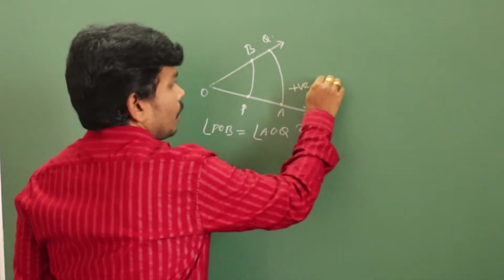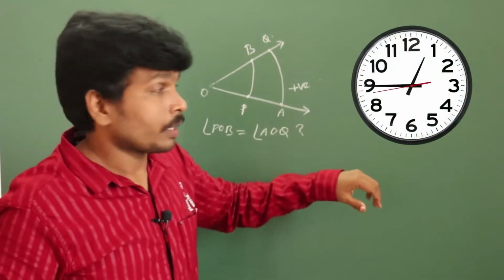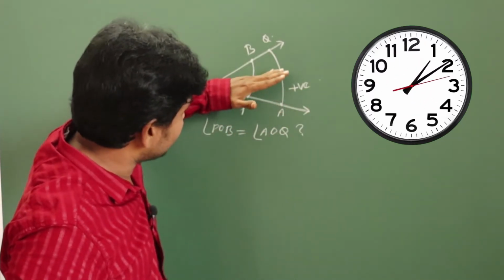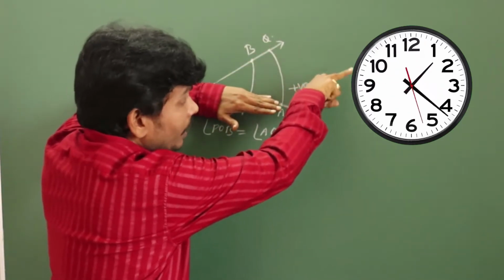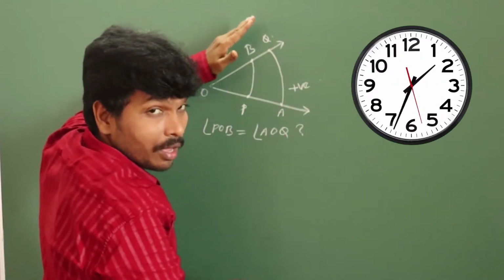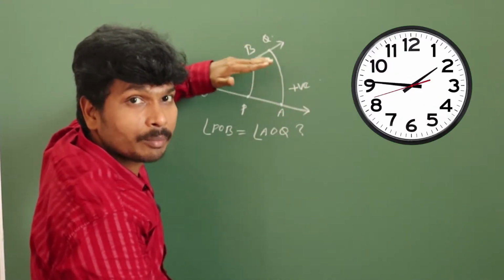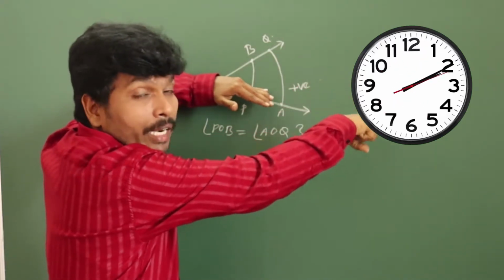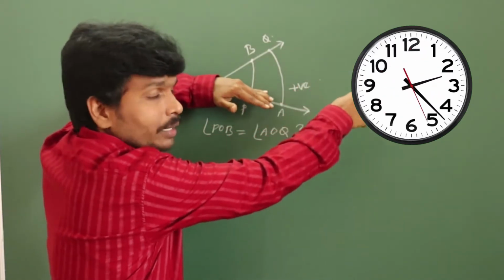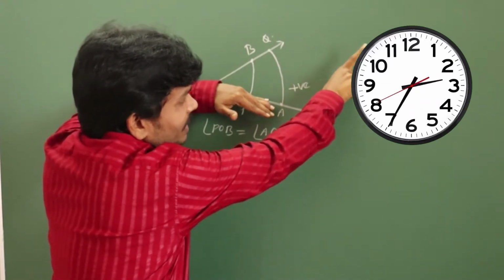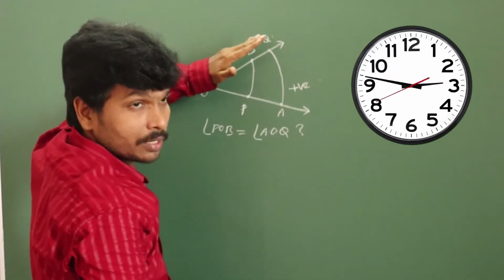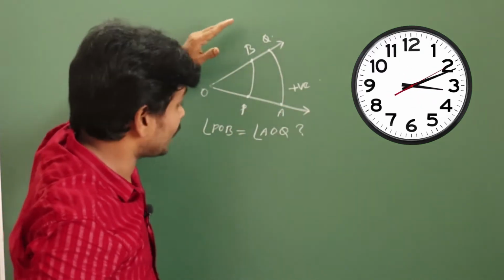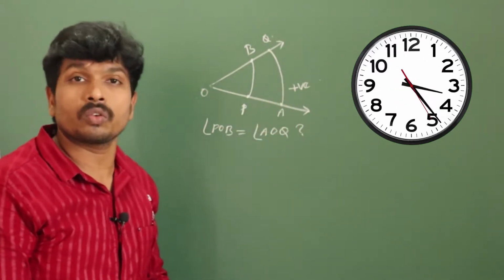Observe your watch: the clock moves like this, but the ray moves the opposite way. Anti-clockwise is the opposite direction of the clock hand's movement. So when the movement of the ray is anti-clockwise, that angle is called a positive angle.